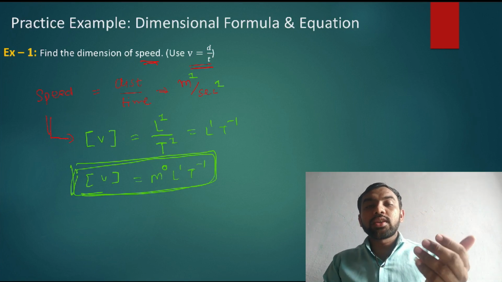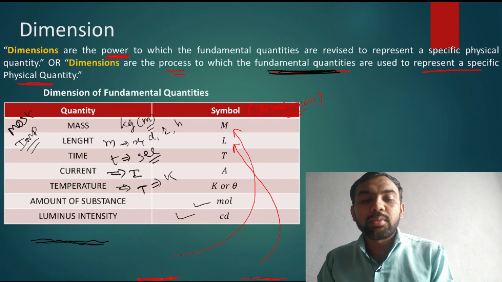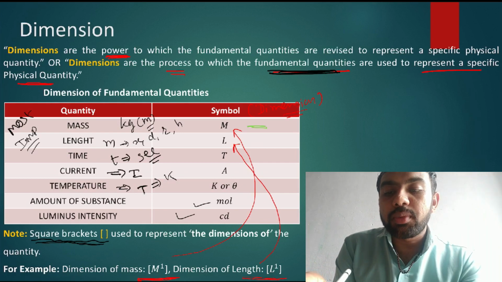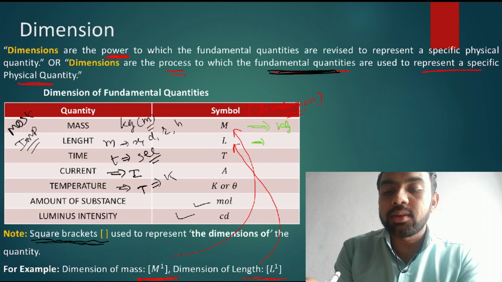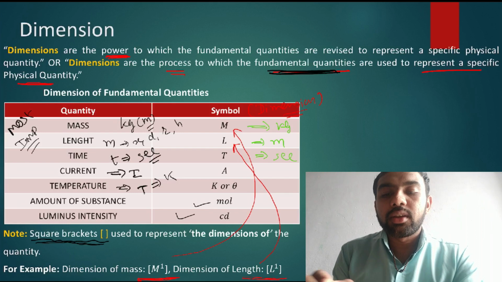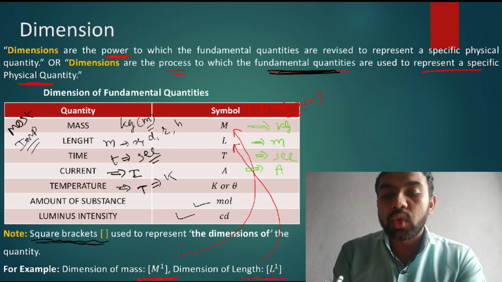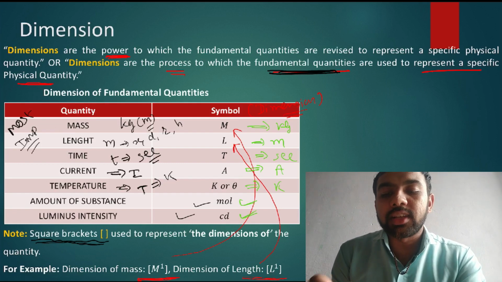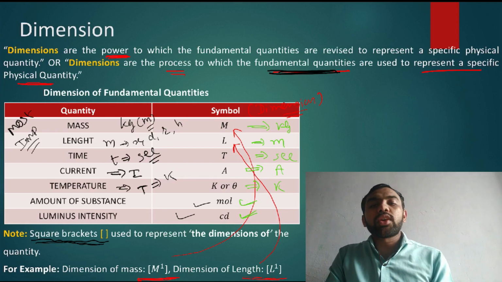If you remember this table, then you replace the kg by capital M, you replace the meter by capital L, you replace the second by capital T, you replace the ampere by capital A, you replace the Kelvin by capital K. Mole is as it is, CD is as it is, there is no change. So in a unit you replace each quantity, and you get the answer.